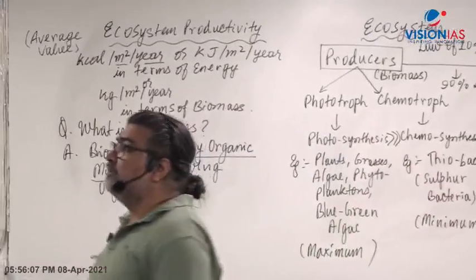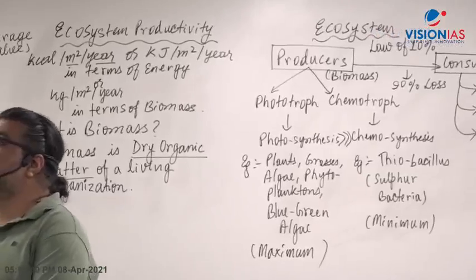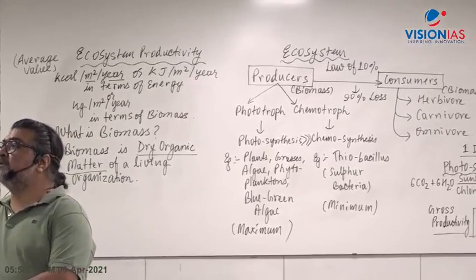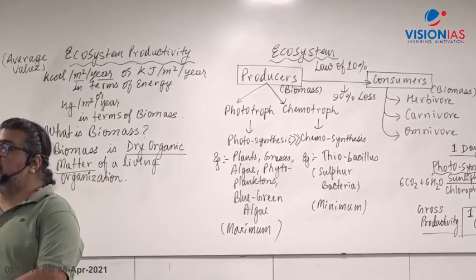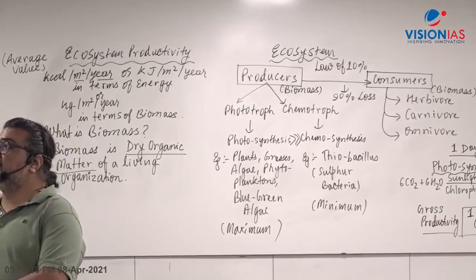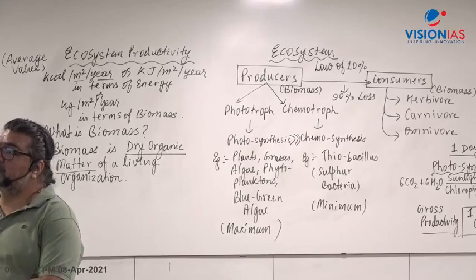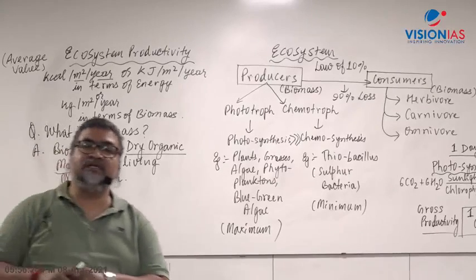Now there is a question from Harshit Yadav. He is asking that if ecological productivity is measured as both biomass and energy averaged over area and time, can they have conflicting values? Yes, they may have different values. In that case, which one is taken into account? Generally, scientists take both.